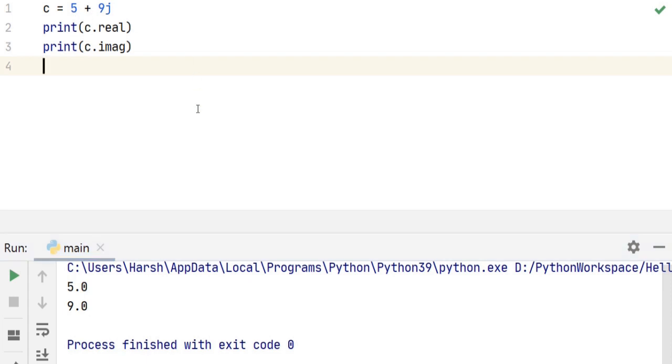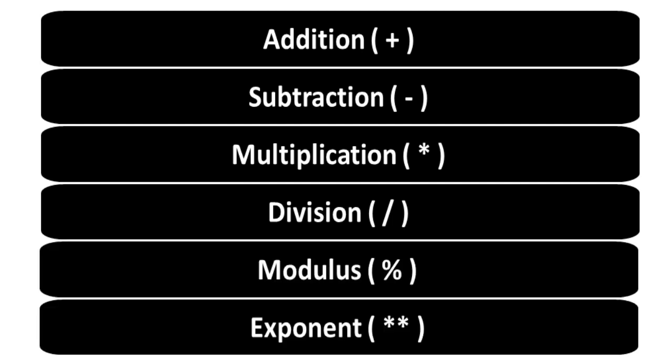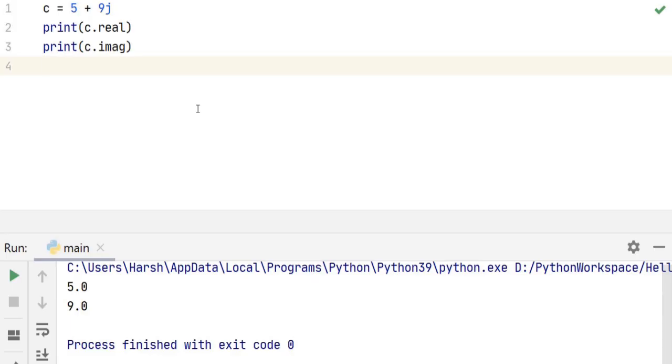Right? Now this brings us to the next topic, arithmetic operators. Now what are numbers if we cannot manipulate them for getting calculations done, right? So the mathematical calculations are possible in Python using arithmetic operators. Operators are symbols which allow us to do the operations. So let's see the arithmetic operators one by one. So here is the list: addition, subtraction, multiplication, division, modulus, and exponent. Now let's use all these in our code.